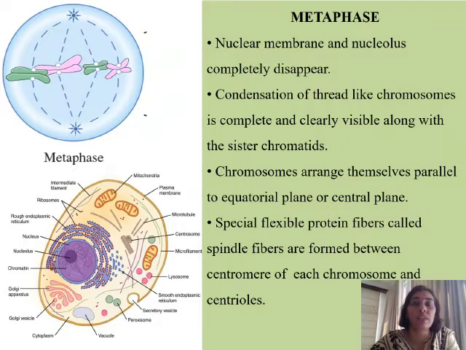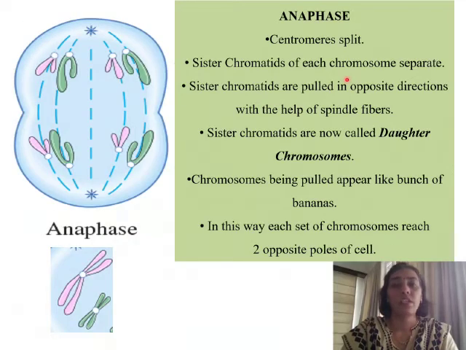Let's see the next phase, that is anaphase. Anaphase is the third phase in mitosis. Anaphase begins with the centromeres splitting. Splitting means to divide into two parts.